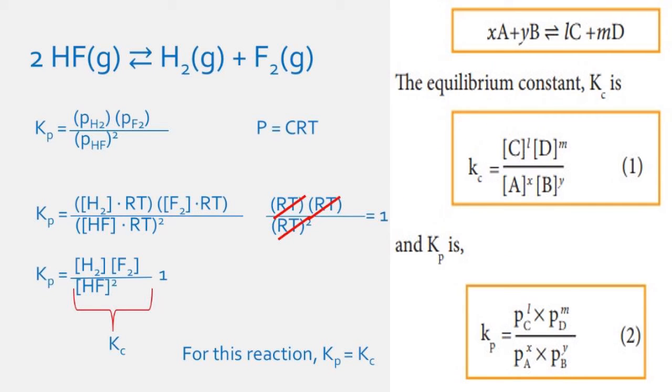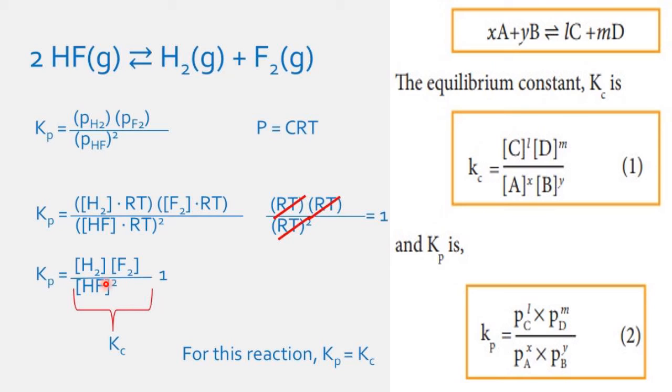Now please see this one. 2HF giving H2 plus F2. What is Kp? Because it is a gaseous phase, it is in terms of partial pressure. Pressure equals CRT, n by V. So in place of P, I have taken concentration times RT, raised to the power as per the balanced chemical equation. Now RT is common here. RT squared in the numerator and RT squared in the denominator both cancel. What is left: Kp equals concentration of H2, concentration of F2, by concentration of HF to the power 2.